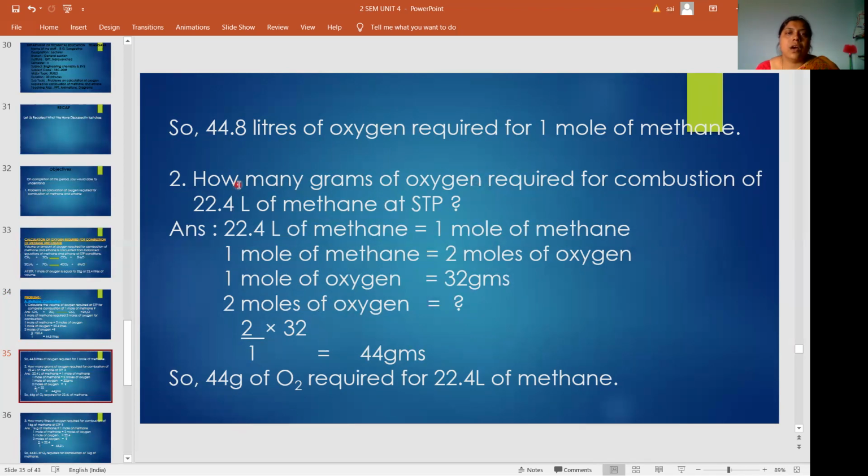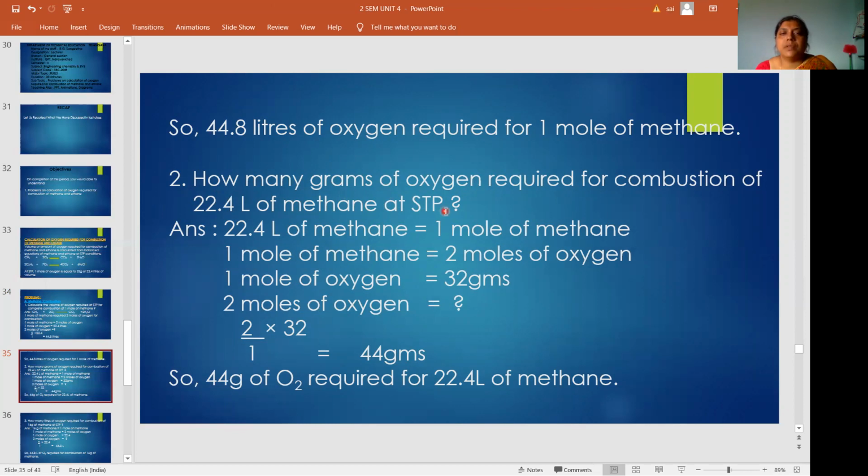Then the second question: how many grams of oxygen are required for combustion of 22.4 liters of methane at STP? Read the question carefully. Again, you have to write the methane combustion equation.